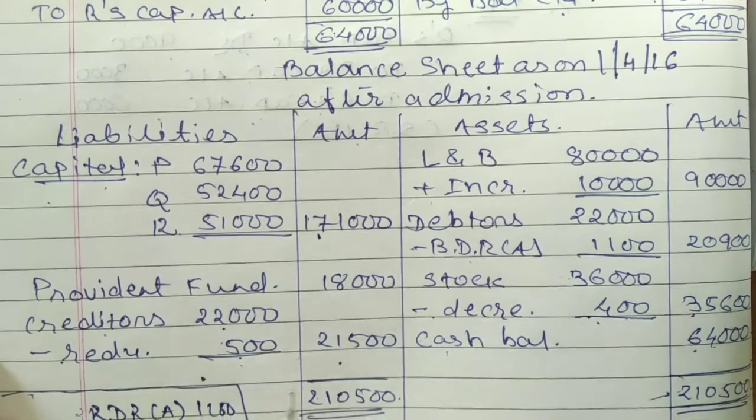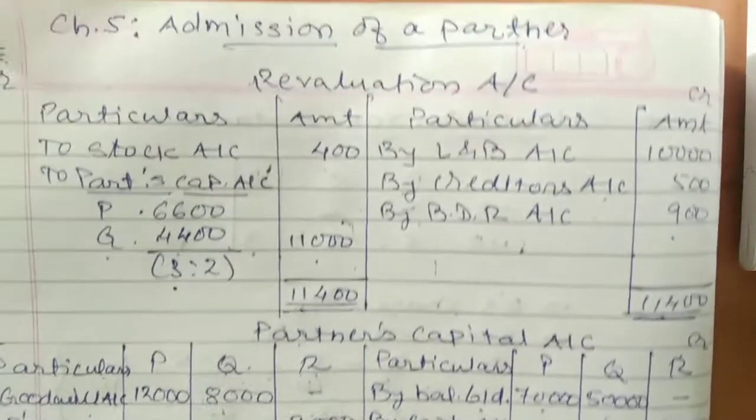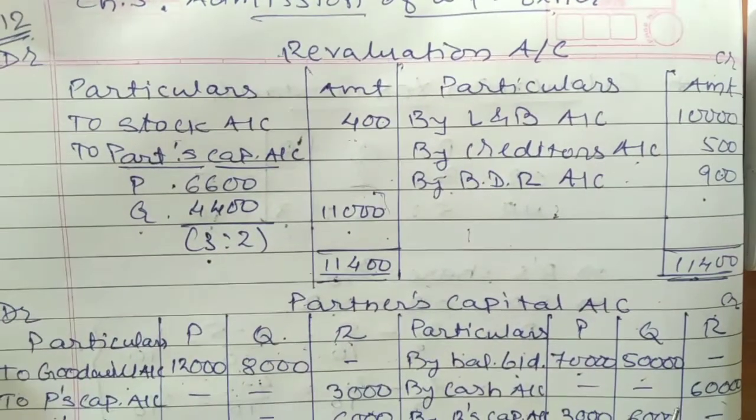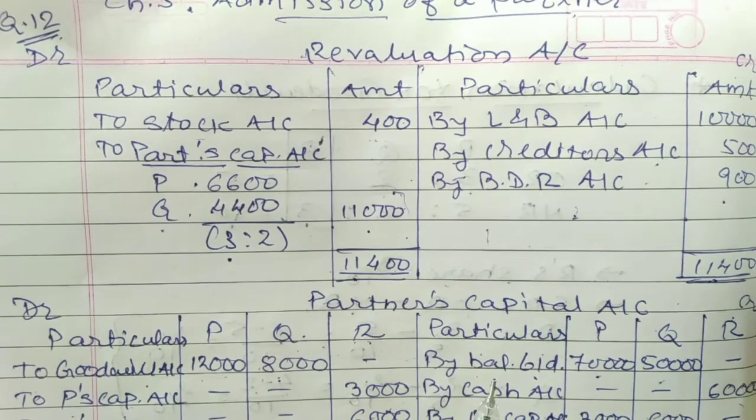So students, I hope you have understood properly and you don't have any problem regarding the understanding of this question, and you have understood all the adjustments properly. Just concentrate on the goodwill related transaction, and that will be most important for any of the other questions. So students, exercise question number 11 and question number 13 are your homework. Same questions are there. Just go through them, and if you find any problem or difficulty, message me.